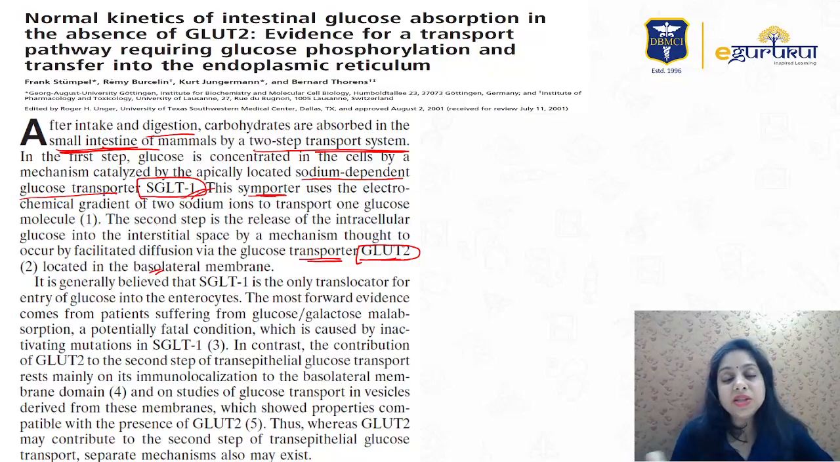If SGLT plus GLUT2 is given, that choice is also correct. If SGLT is given, that choice is also correct. Okay? If both are given as different choices, then we have to pick SGLT or the secondary active transport process. That will be our priority, not GLUT2, but it is a two-step transport process.